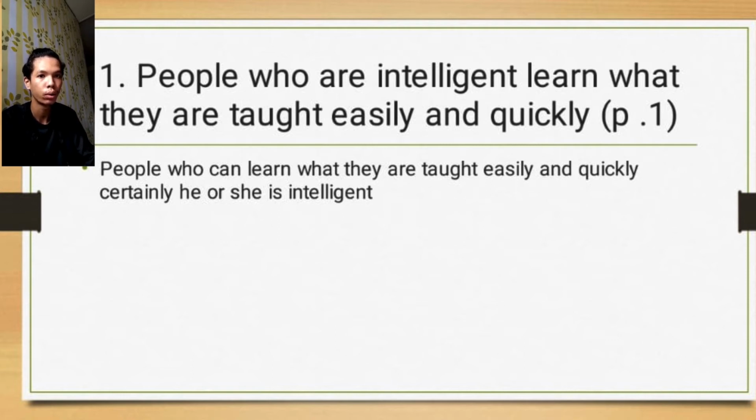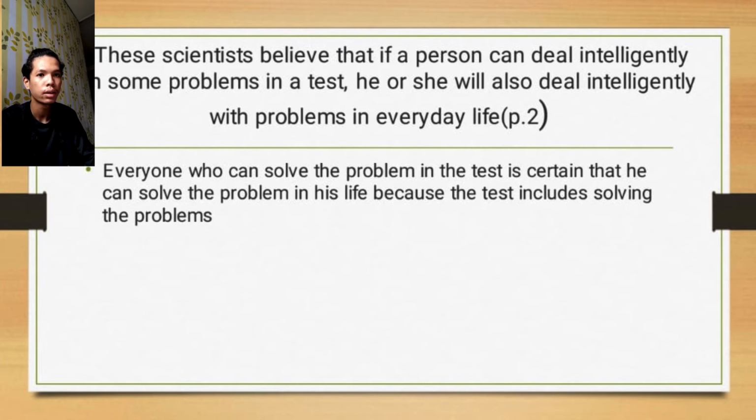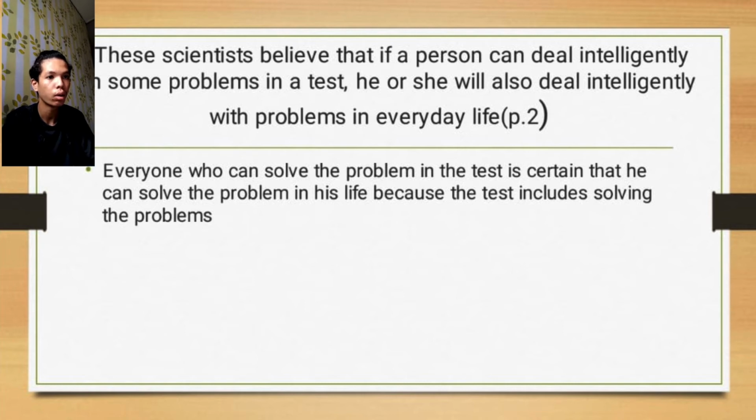Next. 2. These scientists believe that if a person can deal intelligently with some problems in a test, he or she is also intelligent with problems in life. Everyone who can solve the problem in the test is certain that he can solve the problem in his life, because the test includes solving problems.